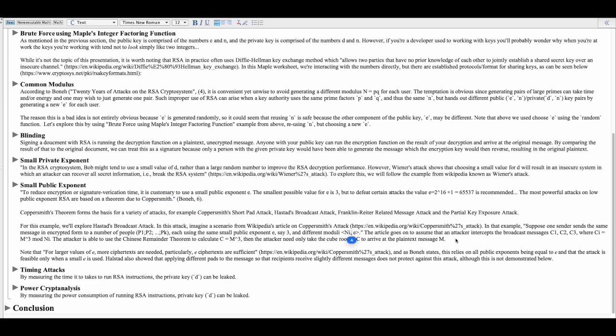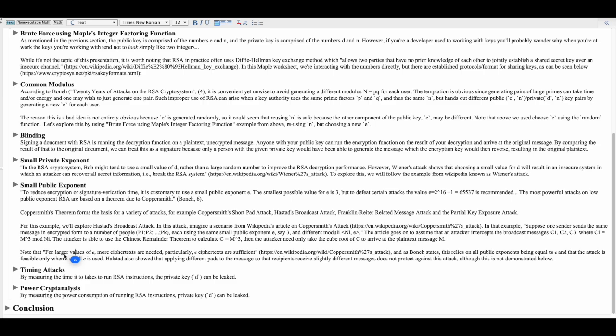The article goes on to assume that an attacker intercepts the broadcast messages, so an attacker received all 3 of the ciphertext messages, and the attacker is able to use Chinese remainder theorem to calculate c equals m cubed, and then they need only take the cube root of c to arrive at the plaintext message m.